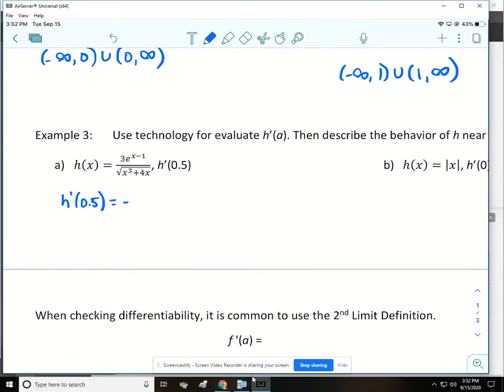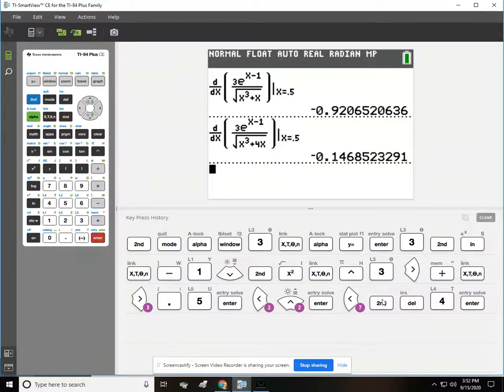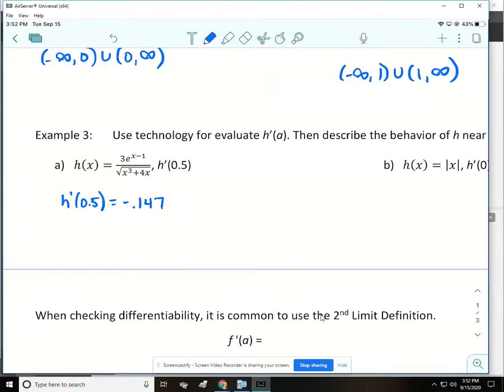Now remember that we need to be accurate to 3 decimal places. So you can either truncate or you can round. So on this one, if you wrote negative 0.146, it's perfect, or negative 0.147 is perfect. There is no preference. You just either truncate or you round.